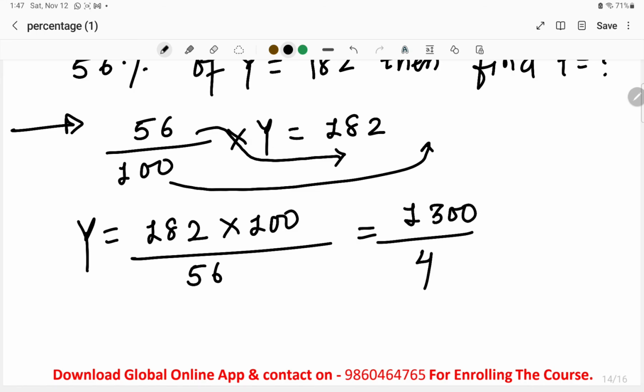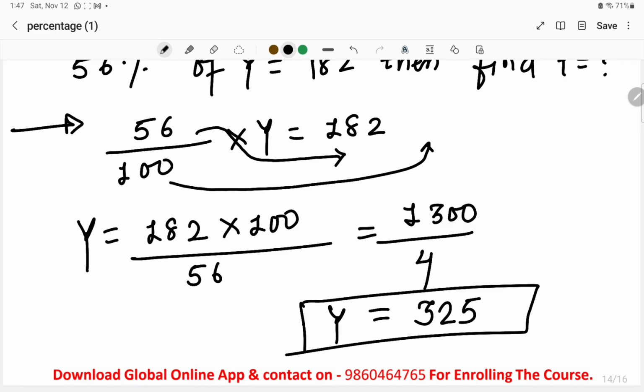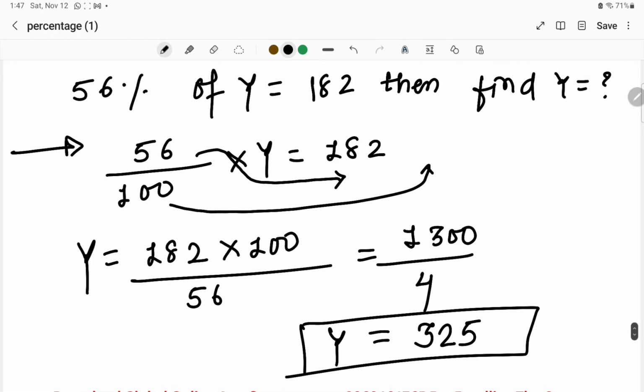It will be 1300 upon 4, which is equivalent to, 4 3s are 12, 4 2s are 8, and 4 5s are 20. So it means y is equivalent to 325. So 56% of 325 is 182, and hence we have calculated the value of y. This was how we can calculate the values and find the percentage via the shortcut methods. Let us see one more example.